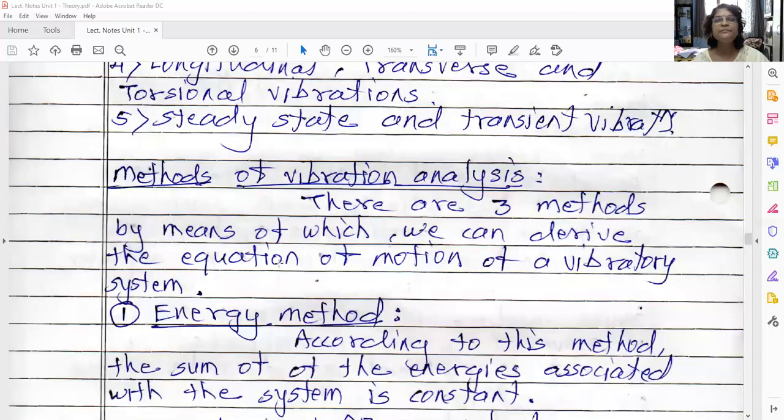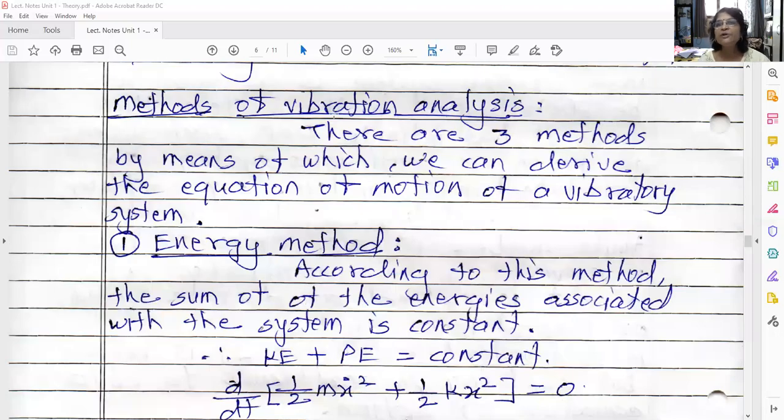Okay. Now let us see methods of vibration analysis. What do you mean by vibration analysis? There are two objectives of any vibration analysis. First, you have to estimate the equation of motion, and second, you have to find out the natural frequency. Okay. So there are three methods by means of which we can derive the equation of motion and find out the natural frequency of a vibratory system.